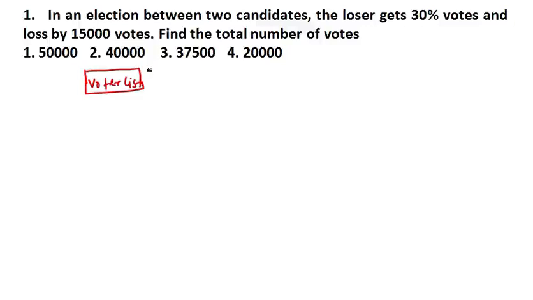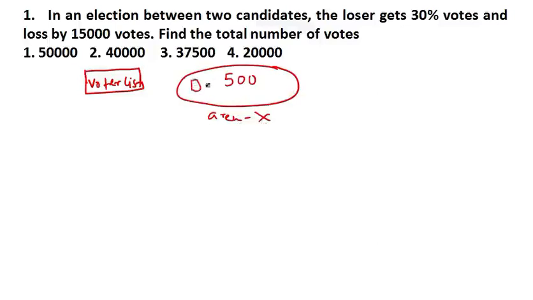If I explain in detail, suppose this is an area. Just assume there are 500 houses in this area. Area name is X. Okay, in these houses there are 500 people staying.